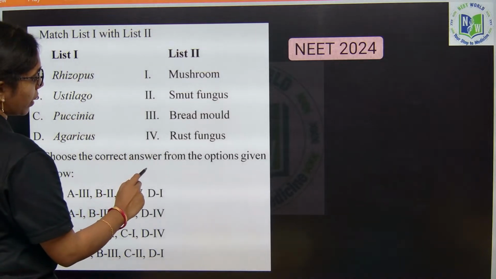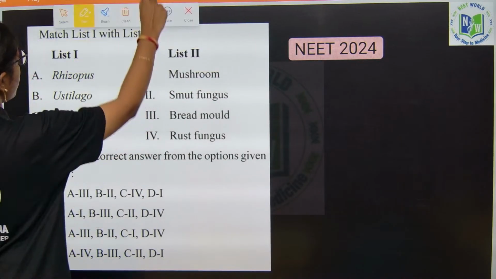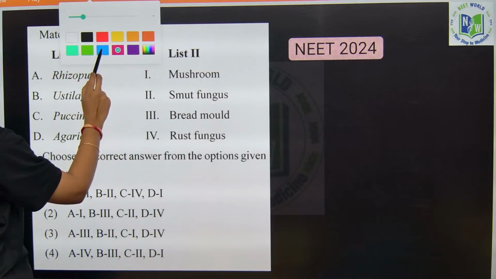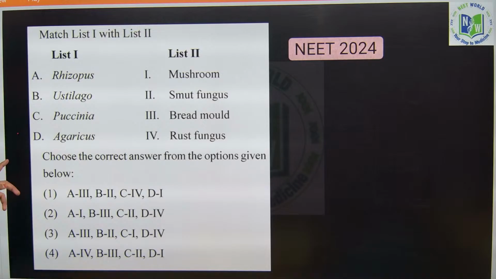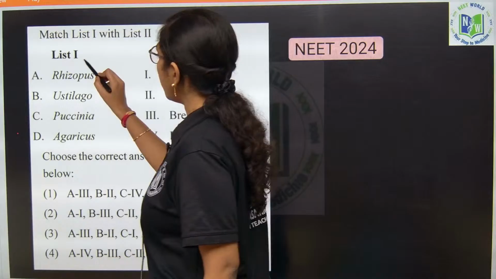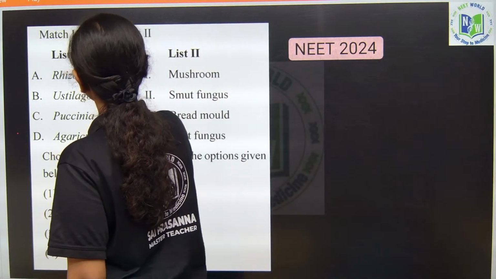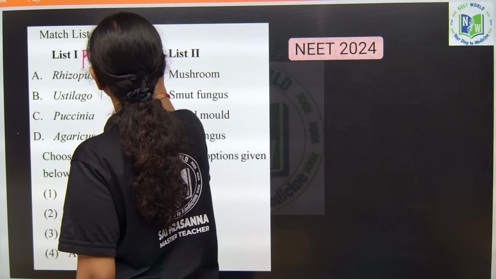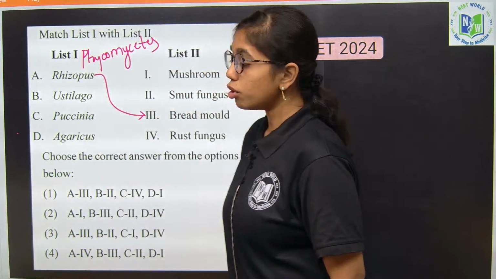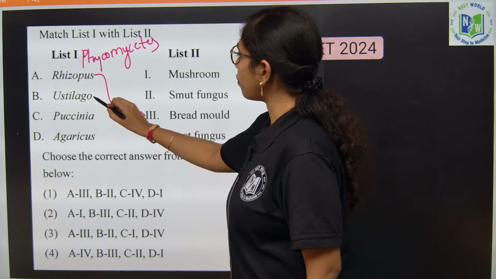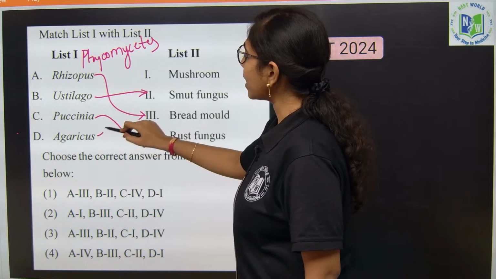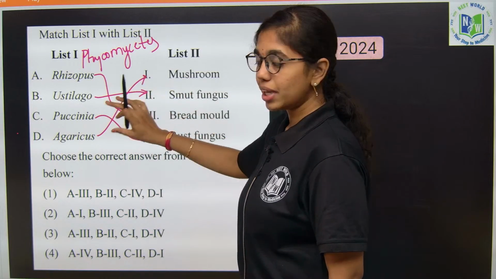which has appeared in NEET 2024. So, here if you look into the question, it is from fungi. Okay. Rhizopus, which belongs to which class of fungi? Rhizopus belongs to Phycomycetes, which is commonly called as bread mold. Okay. Eustylago is a smut fungus. Puccinia will be rust fungi, and Agaricus, the best example is mushroom.